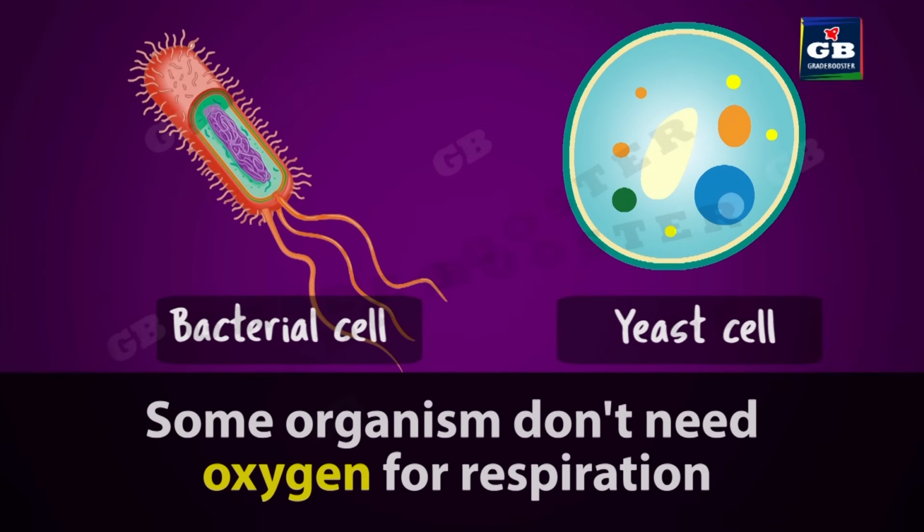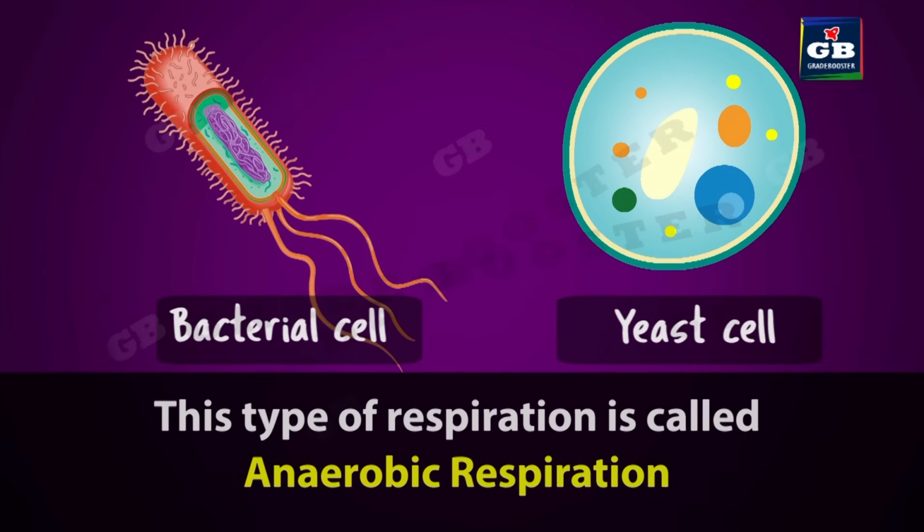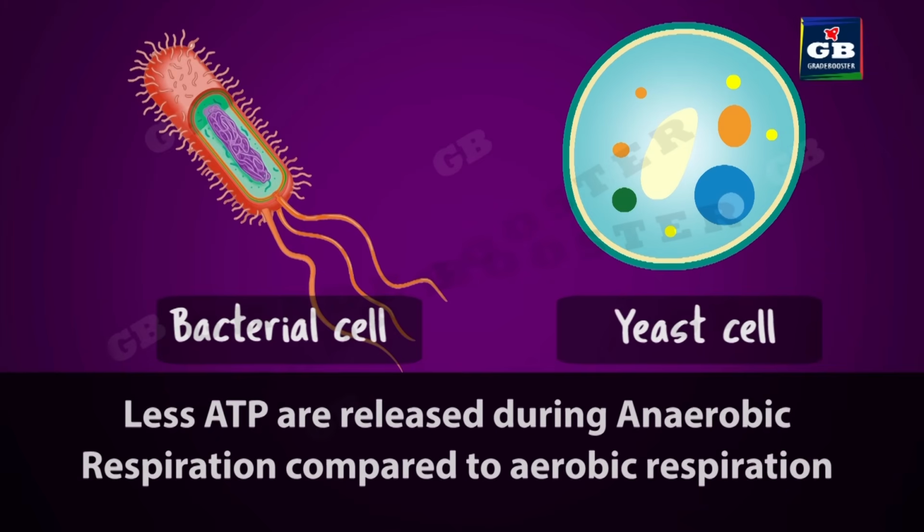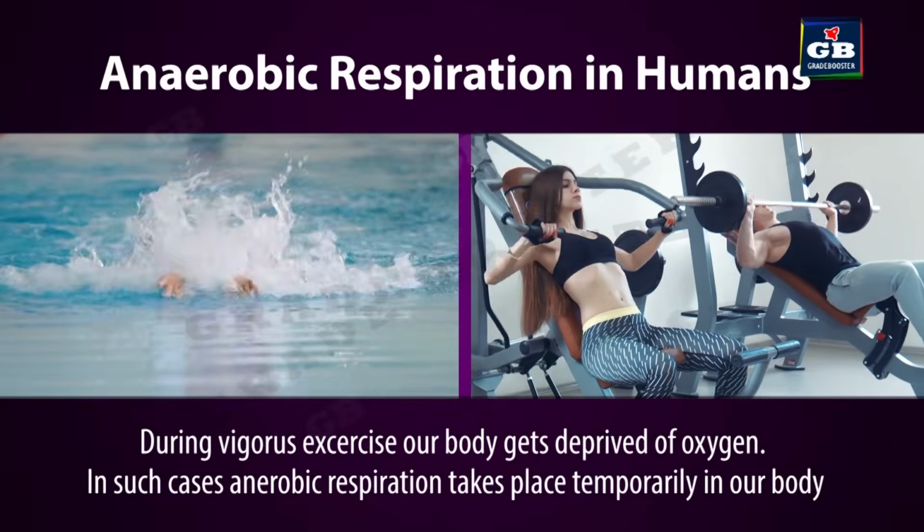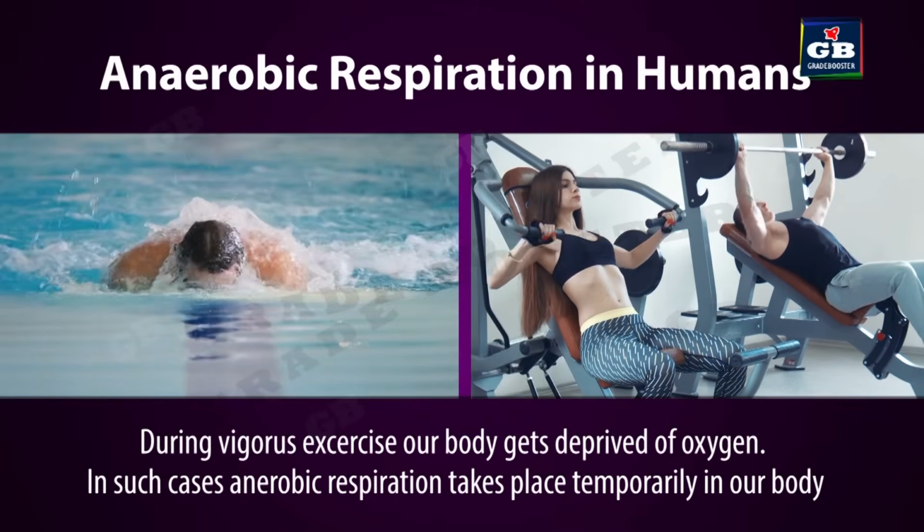In some organisms, oxygen is not needed for respiration. This type of respiration is called anaerobic respiration. But in anaerobic respiration, fewer ATPs are released when compared with aerobic respiration. Anaerobic respiration is observed in organisms like bacteria and in yeast. Sometimes, even in our bodies, anaerobic respiration takes place.